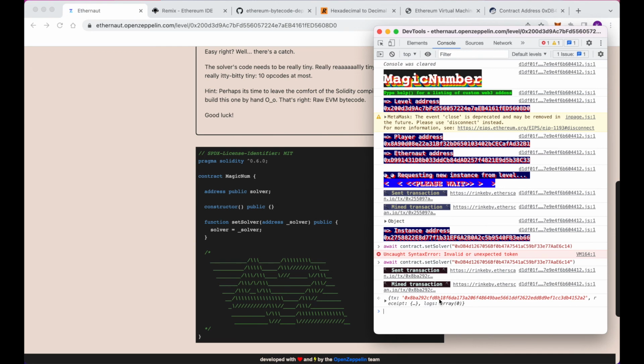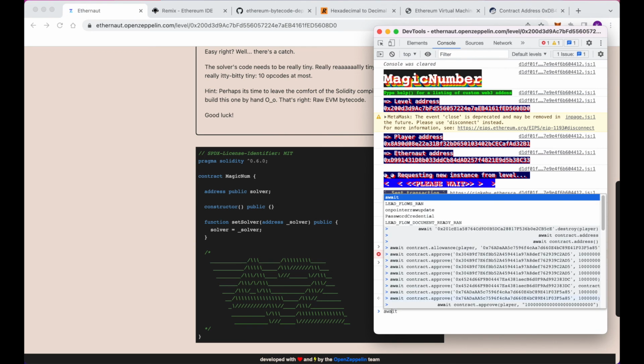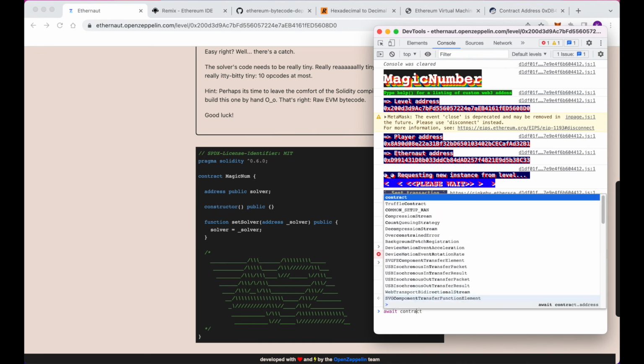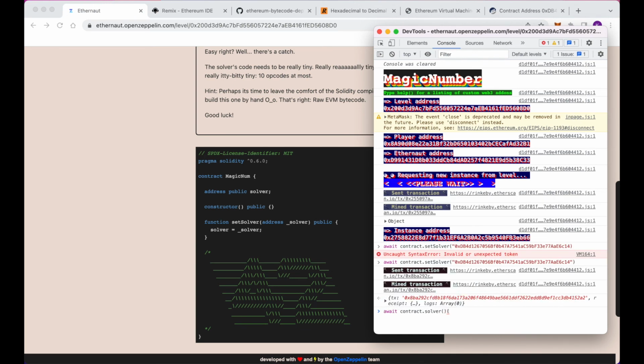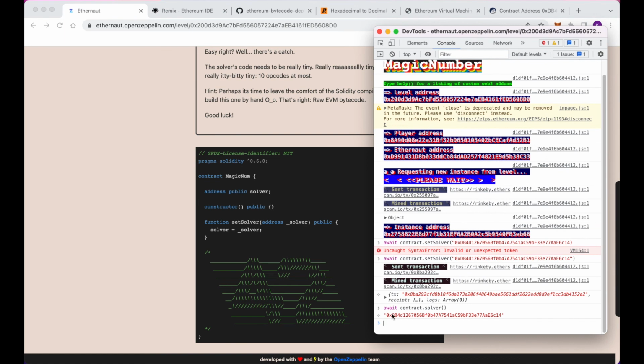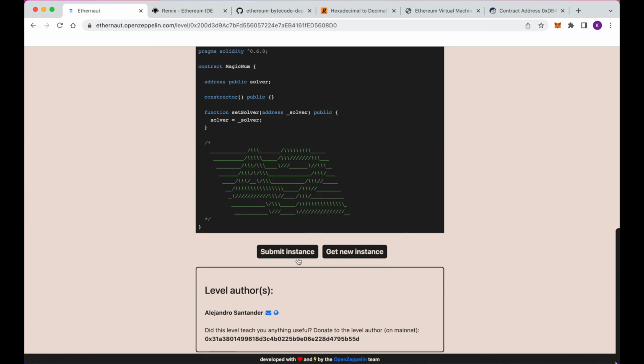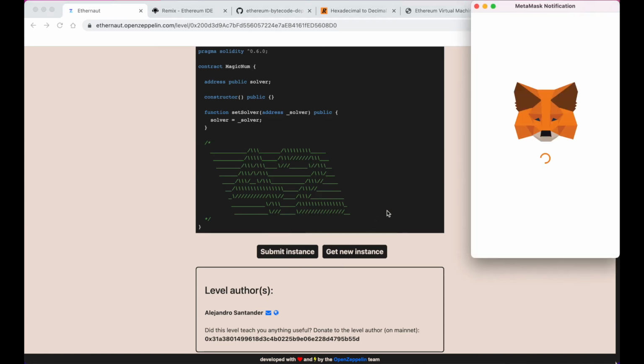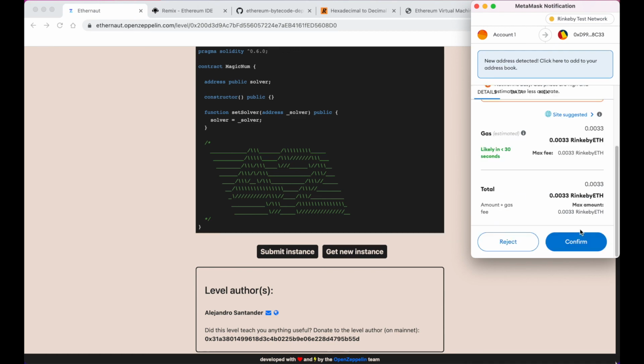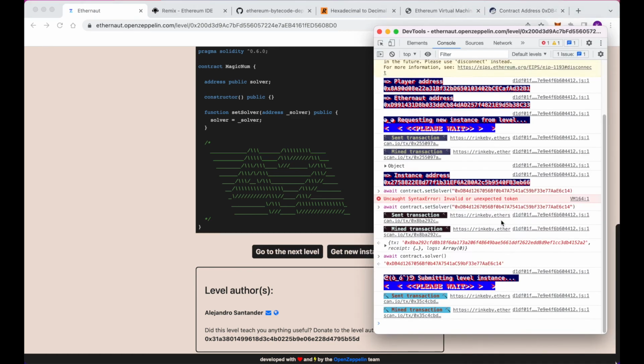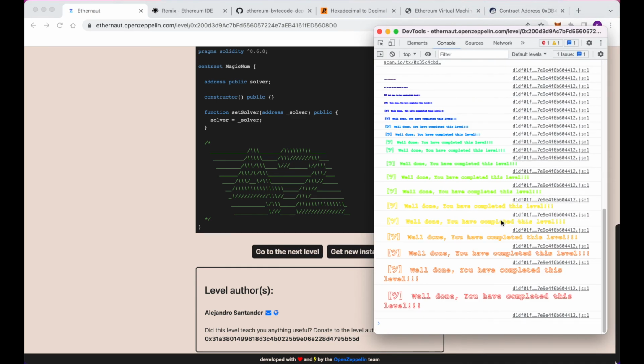And so now our new solver address should be our new address here, which indeed it is. And so now I'm going to just go ahead and submit that instance. And there we have it. So we have successfully completed this challenge.